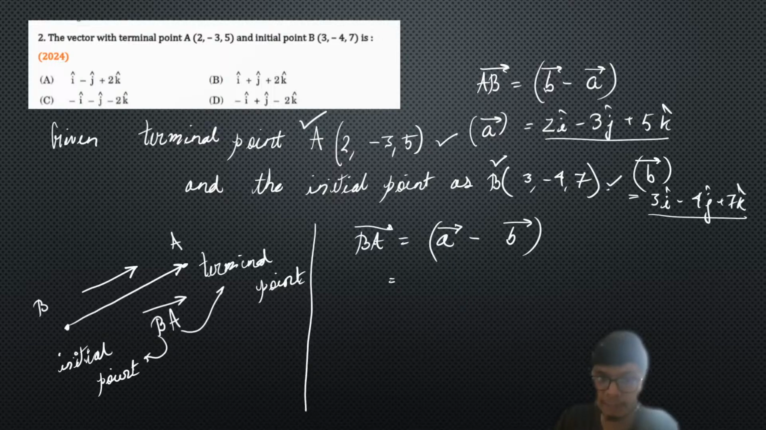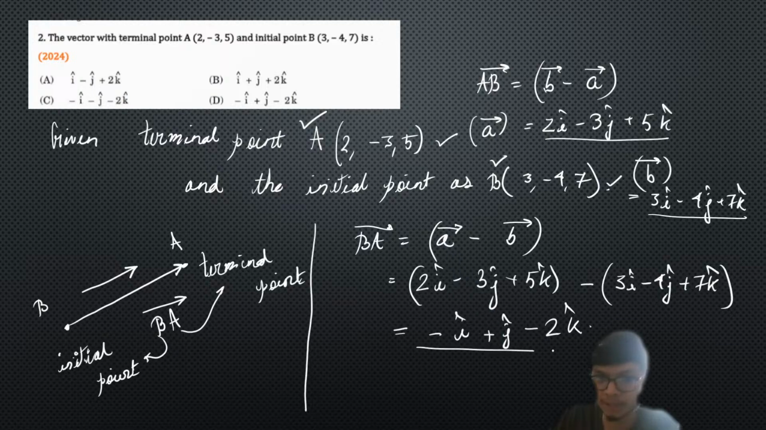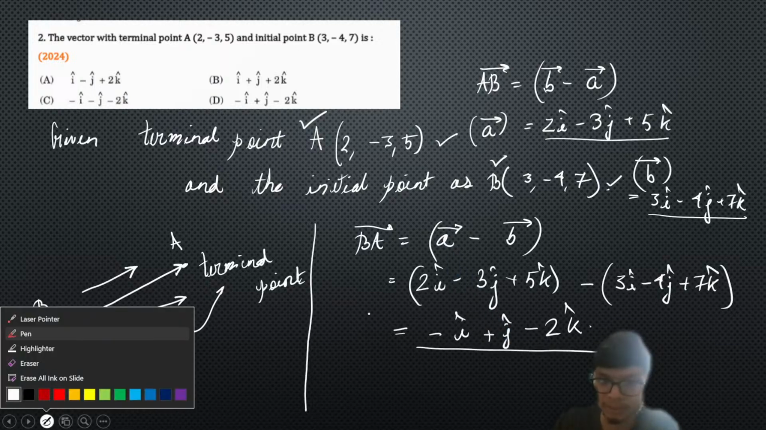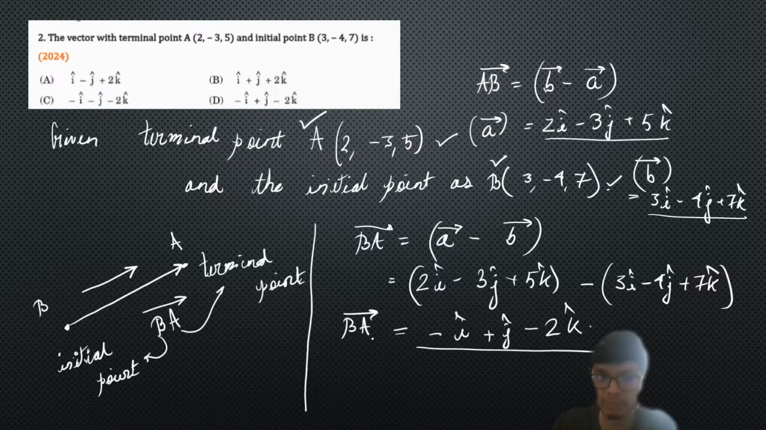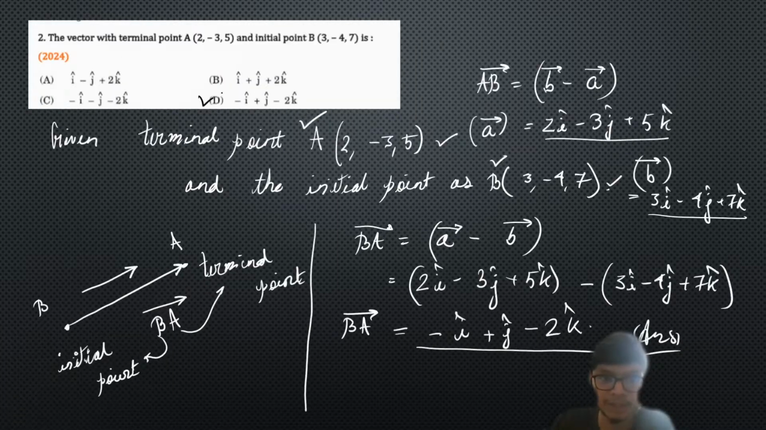So from here I will get the BA vector simply by subtraction of these two vectors. If we perform this operation, we get minus i cap plus j cap minus 2k cap. If we look at the options, it is option number D. So the correct answer to this problem, with the given terminal point and the initial point, is the required vector, option number D. So D is your correct answer.